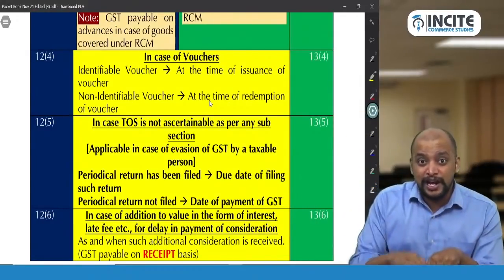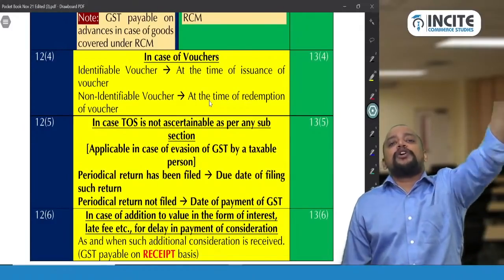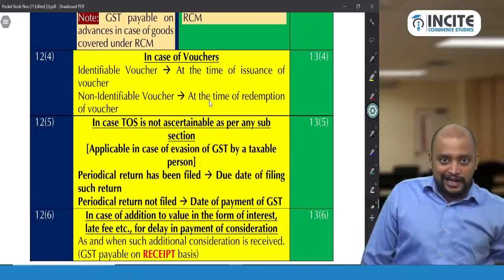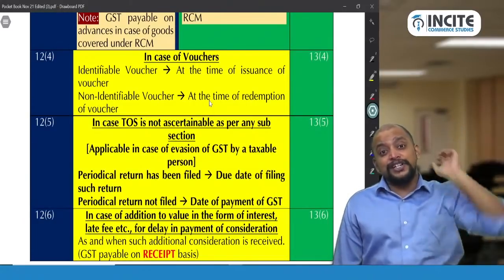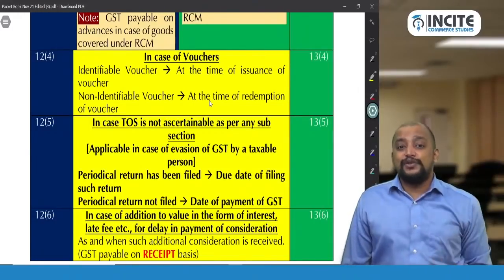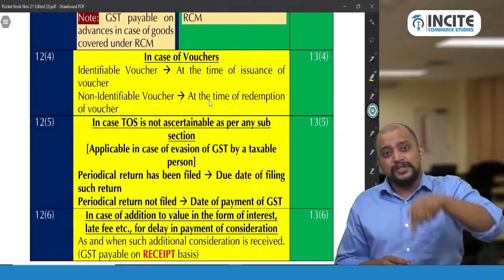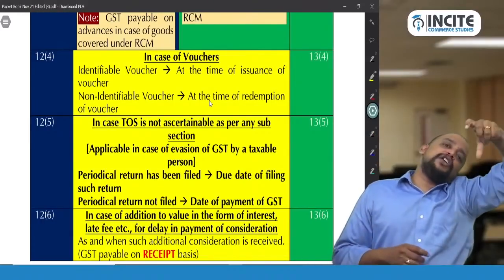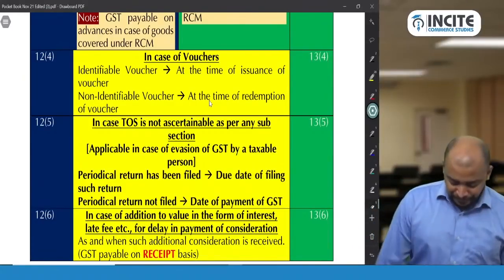Today itself I know against which product you will be redeeming. So whatever is the rate applicable to that product, I will pay GST on that voucher. And what will be taken as the value of the voucher? We discussed the value of supply. So rule 32, sub rule 6, what does it say? See the value of the product against which this voucher will be redeemed. So take the value of the product as the value of the voucher and you pay GST today itself.